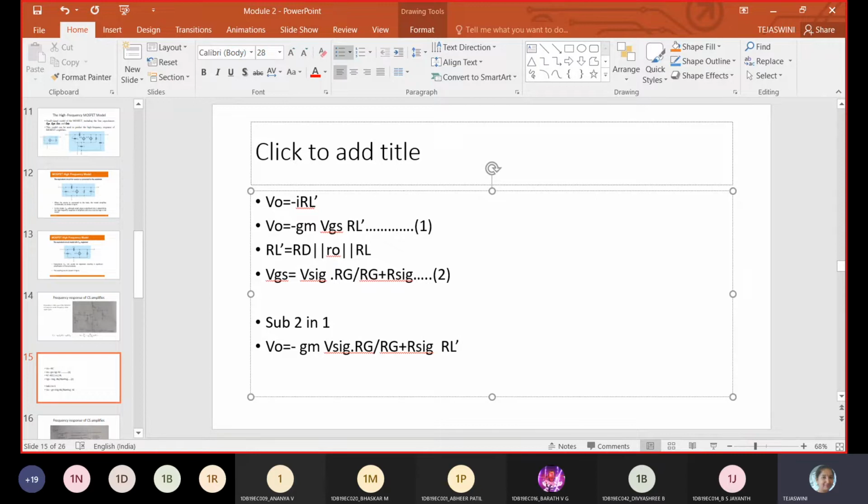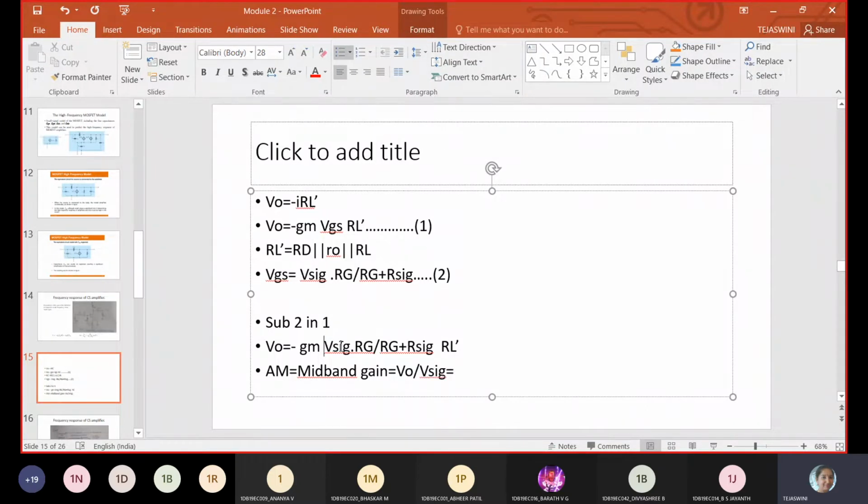Yes. Any doubt on this now? So mid-band gain is V naught by V signal.